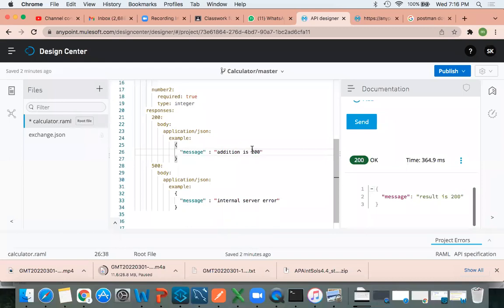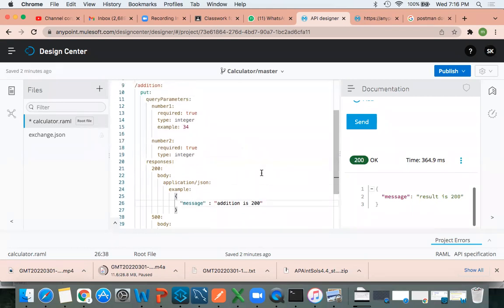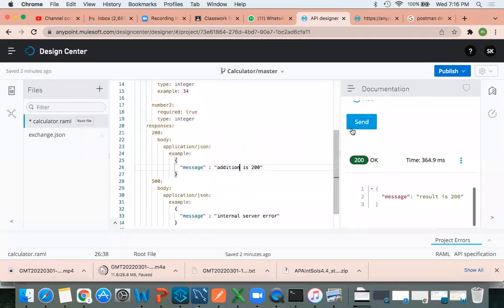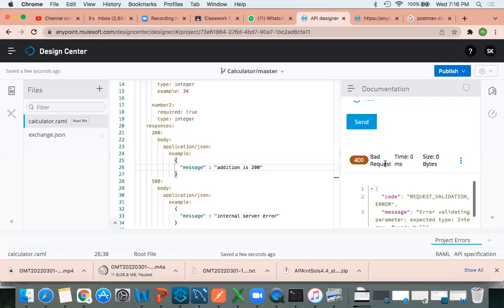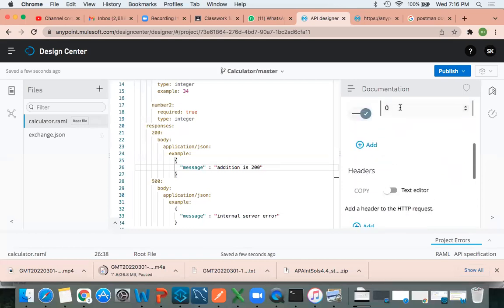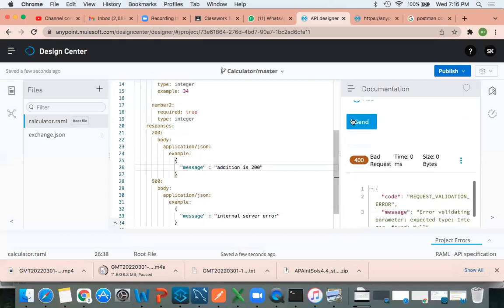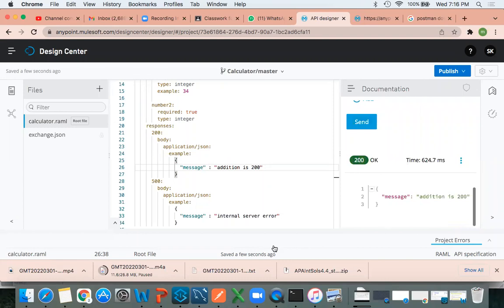Sir, is it possible to call with default values? Can we call externally with default values? No. Click on this. Whatever, I didn't provide the second one. Now if I click on send, I will get, see, addition is 200.